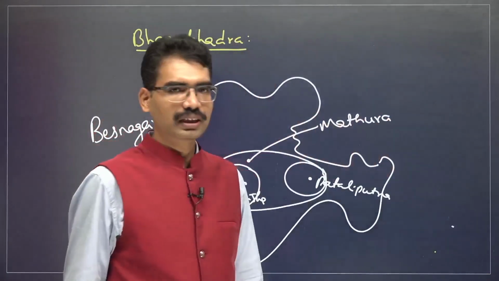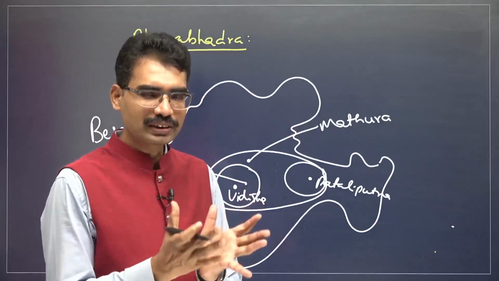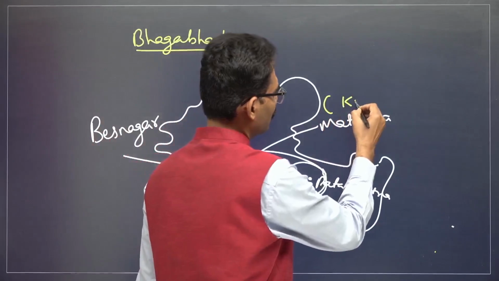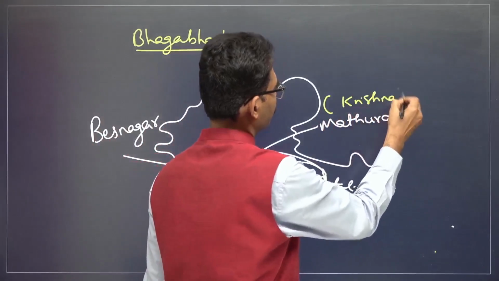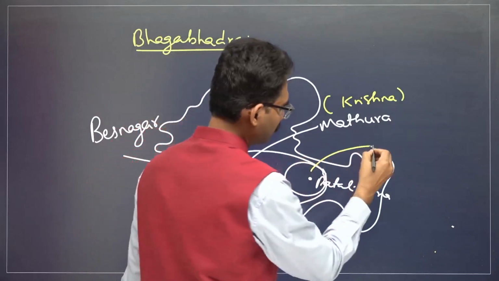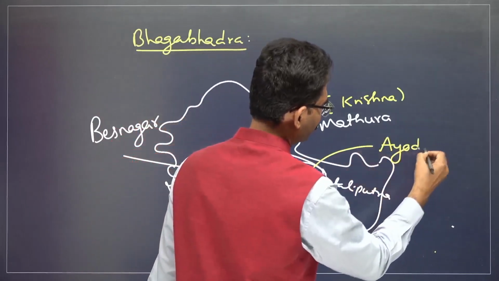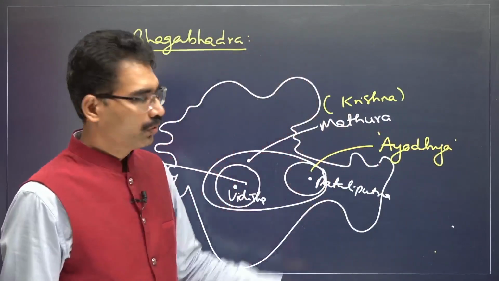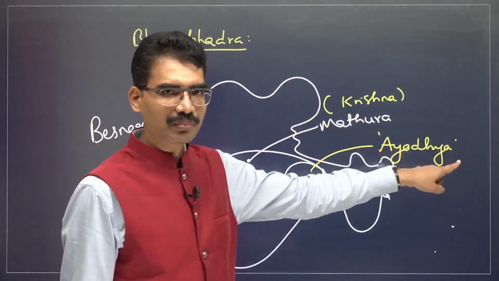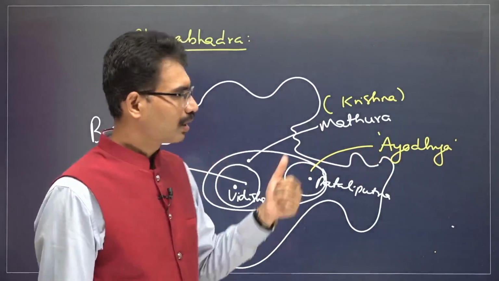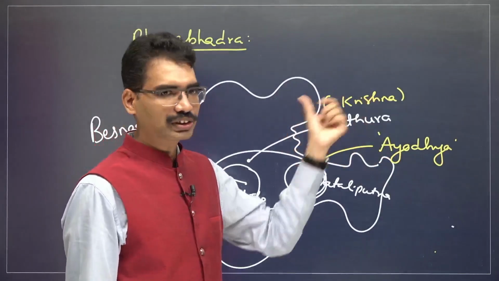Mathura means, in case of Hinduism, which god is associated with Mathura? Krishna. When it comes to Rama, Ayodhya. Pushyamitra Shunga performed the Ashwamedha sacrifice in this location. Mathura is important for Krishna.